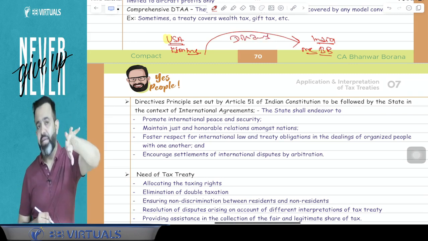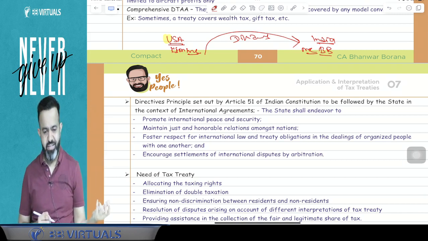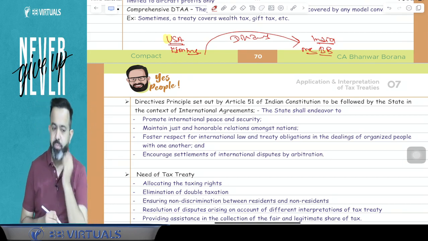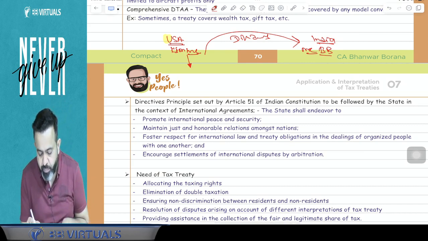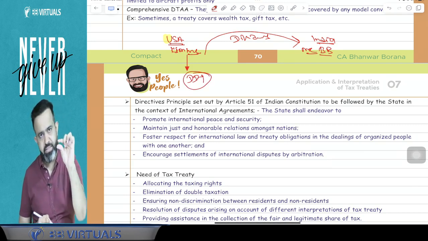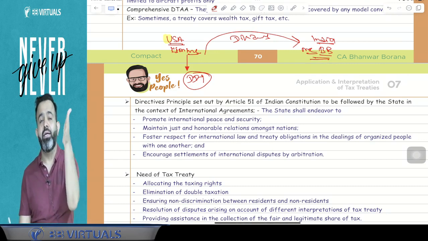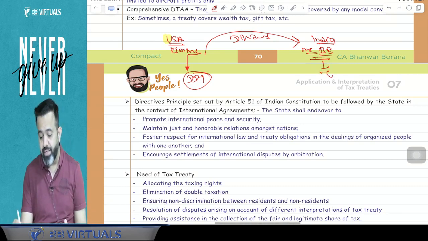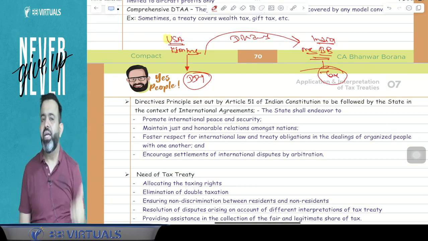Now guys, on dividend, suppose in USA there is a concept of DDT, dividend distribution tax. So on that dividend in USA, the company will pay the DDT. Means on that dividend, they have already paid the taxes as DDT. Now guys, in India, whatever dividend you receive, you have to pay the tax in India also. Now on that dividend, I am paying tax in India.